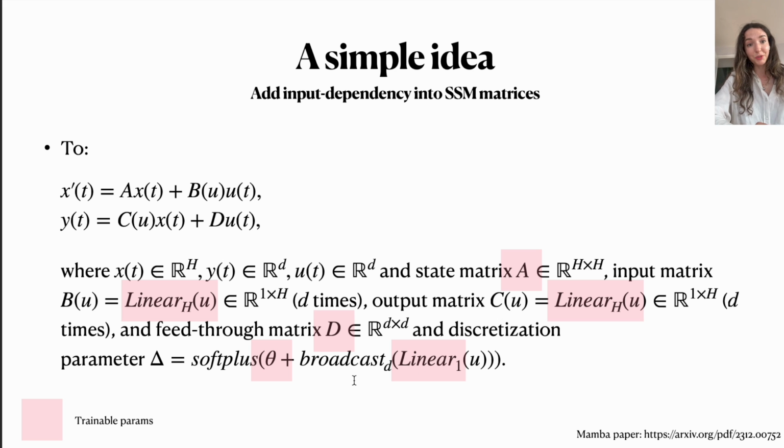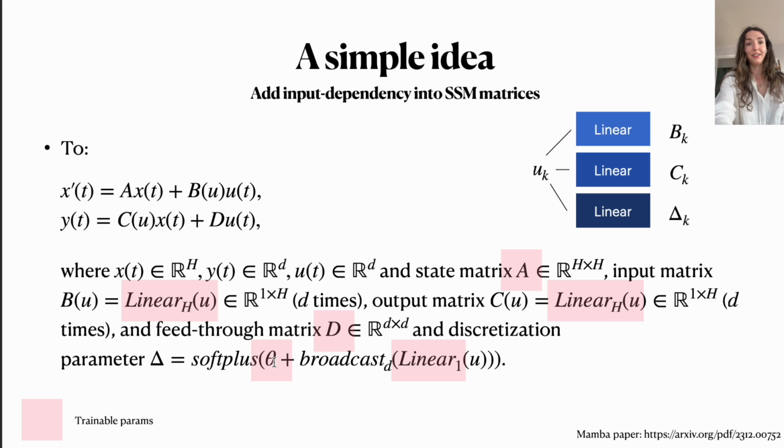What changes in terms of these trainable parameters? So we still have as a trainable parameter the matrix A, we do not change that. Now we would have as trainable parameters in the matrix B, not the elements of B directly, but the weights that would map input into our output matrix B. Same thing for C, the trainable parameters become the weights that define this linear mapping. For D, nothing changes, and for delta, again, same thing, we would have the trainable parameters coming from this linear mapping that maps input into a one-dimensional output, but also sometimes they denote that they have an additional kind of bias term that is also trainable.